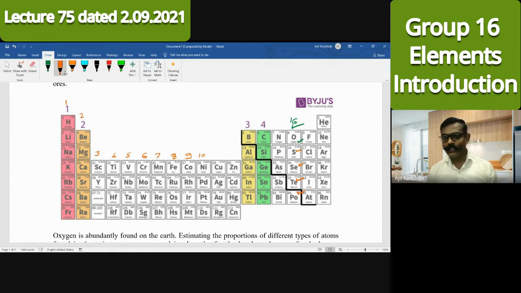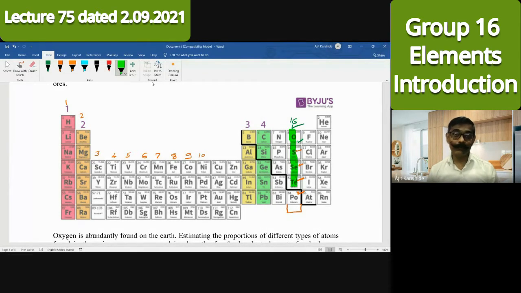Actually, one more element is here below the polonium, but whatever the old periodic tables are there, that I am following. This polonium study also we are not doing in detail. The reason is availability, that is the time duration for which that element can exist, it is a radioactive element. Therefore, we are not discussing in detail about the polonium and the one element which is here, which is not represented. So we'll focus our discussion on the first elements, that's oxygen, sulfur, selenium, and tellurium. And afterwards, certainly there is polonium.